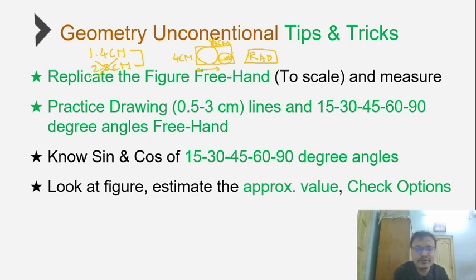In fact, that is the reason why in geometry you'll find a lot of options which are double of each other or half of the right answer, and that is where drawing the approximate figure can be enough to approximate the answer and mark one of them.